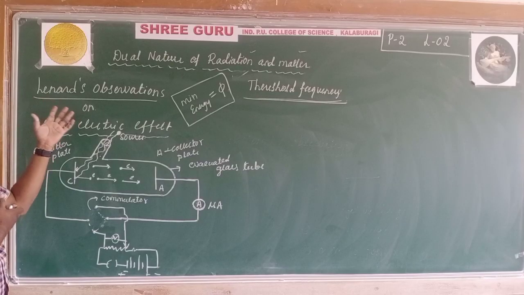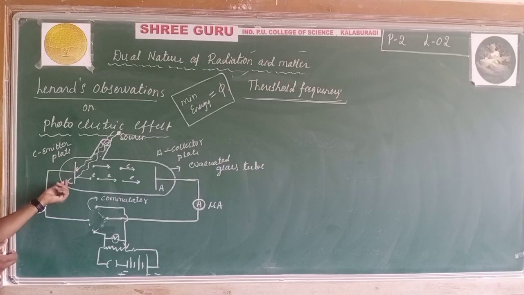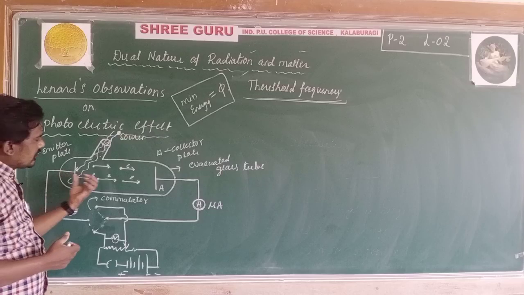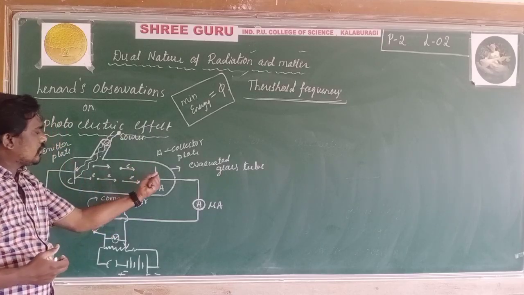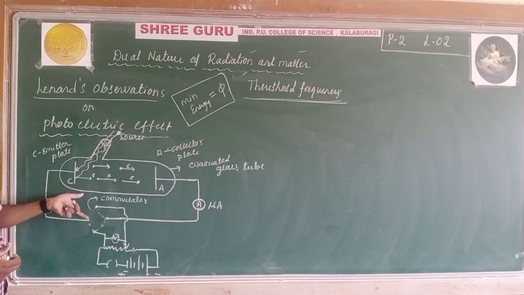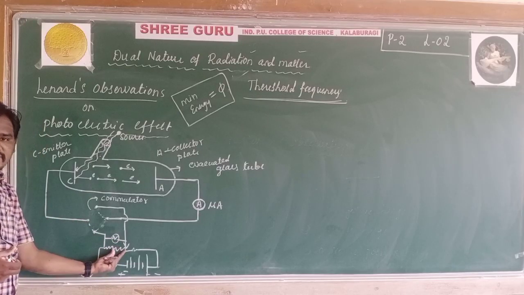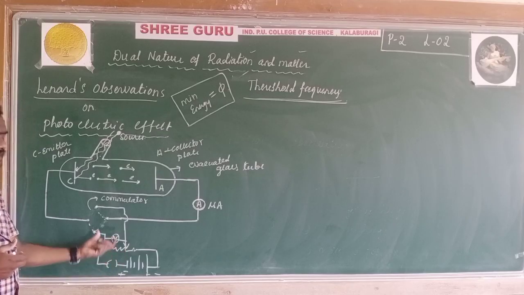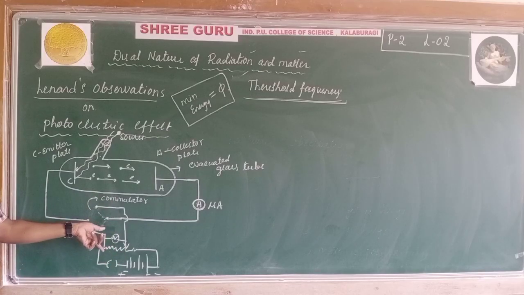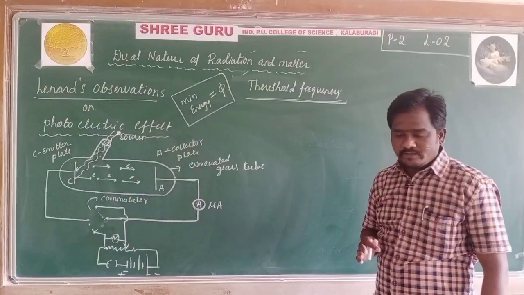What do Lenard's observations mean? When light of suitable frequency is incident on a cathode plate, this plate emits electrons, and another electrode collects those electrons. Conduction starts in this circuit, and this commutator helps us vary the potential difference with the resistance. As the resistance increases, the potential difference also increases, and the photocurrent also increases. This was Lenard's observation.